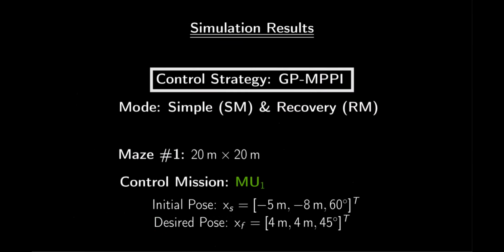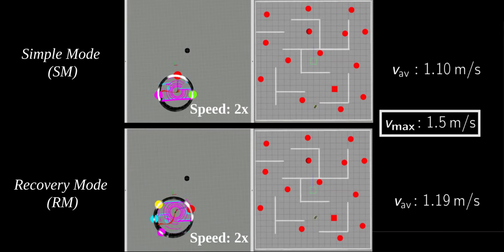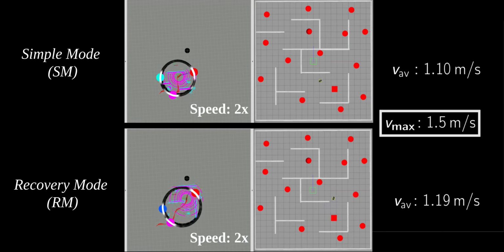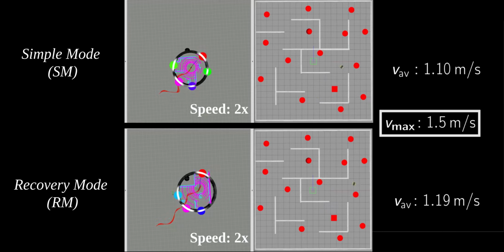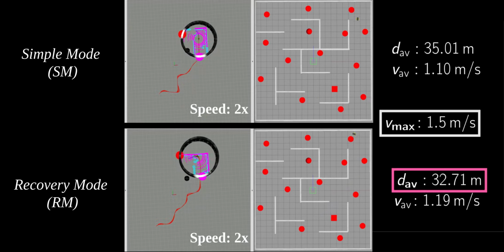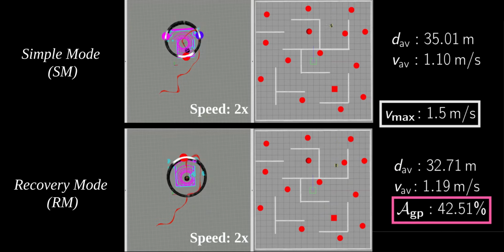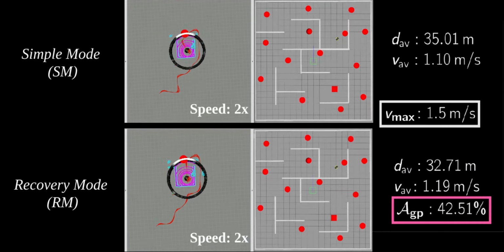Here, we present the simulation results of our proposed GP-MPPI control strategy for the MU1 mission, showcasing the two operating modes. We can clearly observe that our proposed control strategy successfully achieves collision-free navigation in both modes, without getting stuck in local minima. Moreover, activating the recovery mode during the MU1 mission improves the average distance traveled by the robot. In this trial, the assistance provided by GP to MPPI when the recovery mode is utilized exceeds 42%.